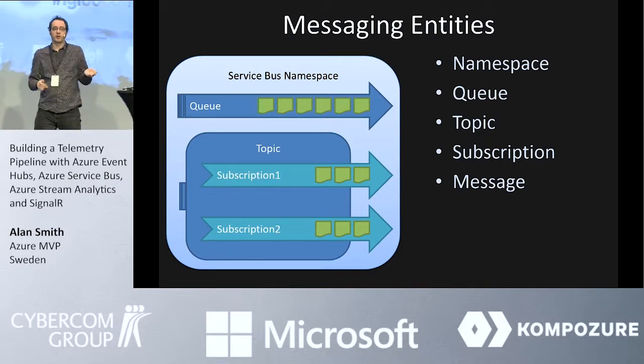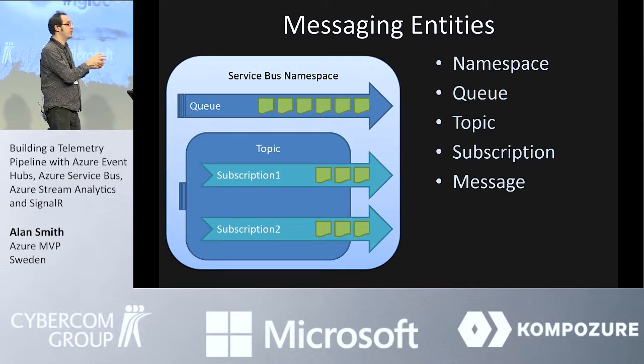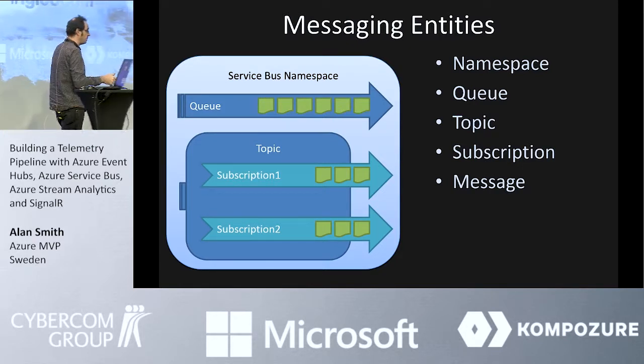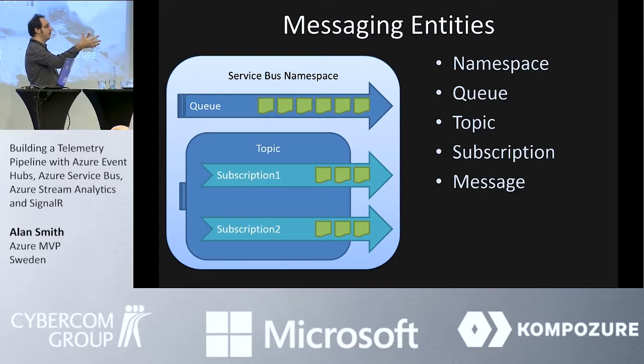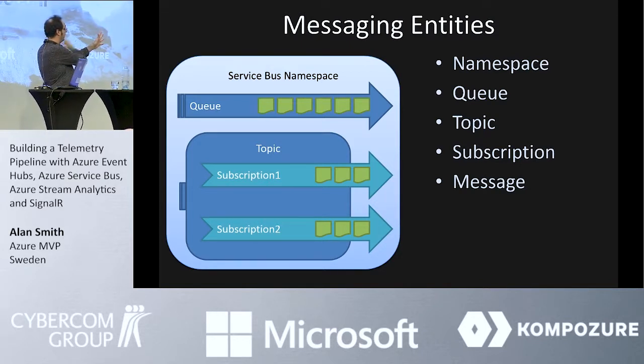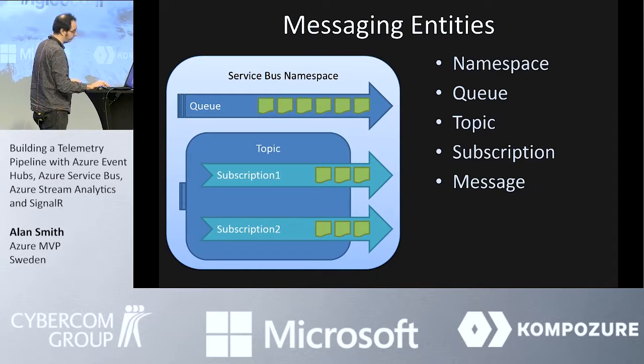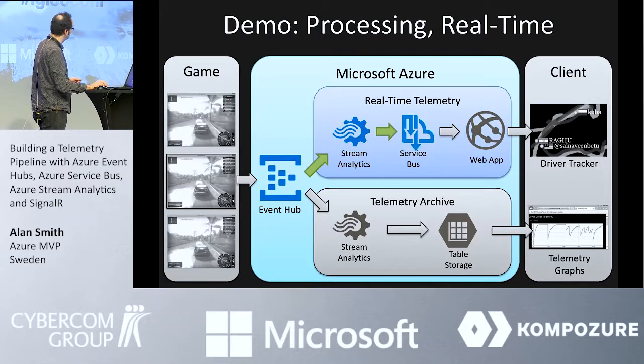So if we broadcast the telemetry data into the topic, and then I have multiple subscribers, all of the subscribers will receive that telemetry data. So however many people are actually looking at the web page with the driver tracker on, each of those web applications will actually be getting a copy of the telemetry messages as they're coming through. So it's a way of broadcasting out the actual events to those sites.